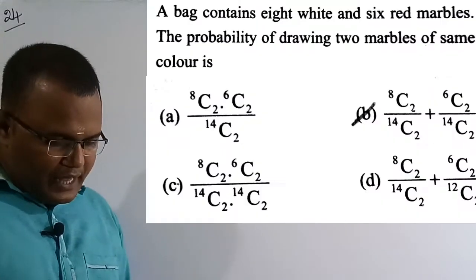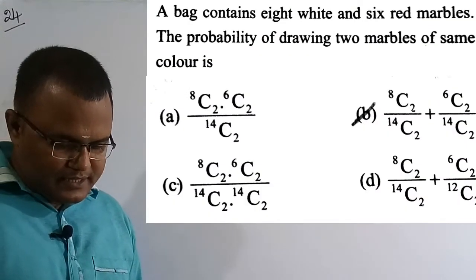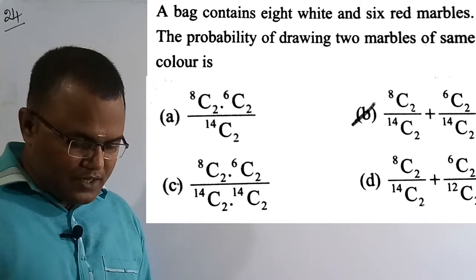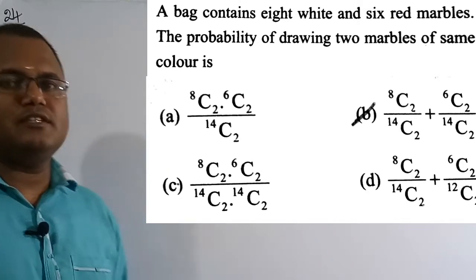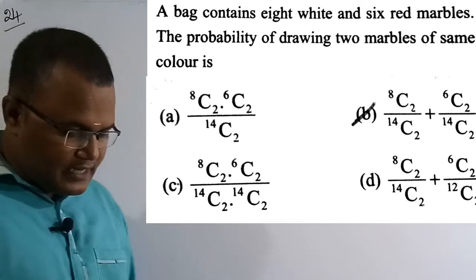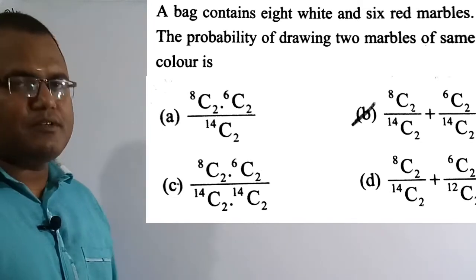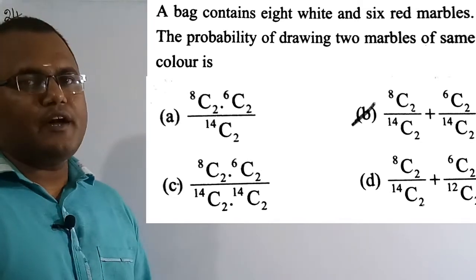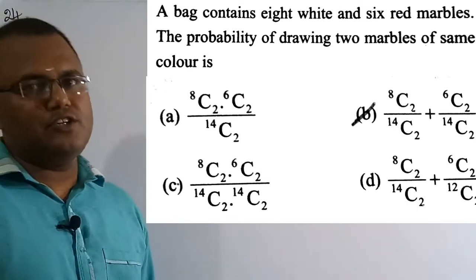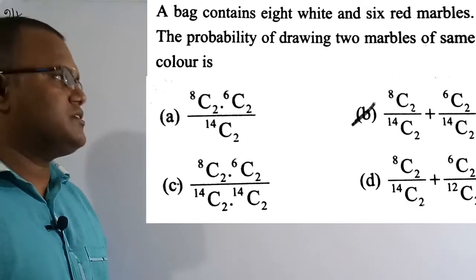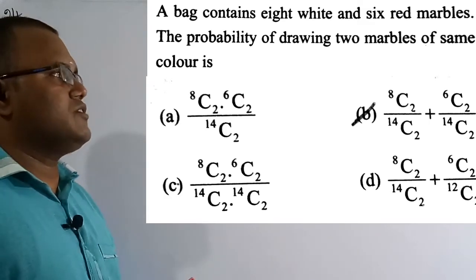See the question here. A bag contains 8 white and 6 red marbles. The probability of drawing 2 marbles of same color is, see there is a bag. In that bag there are 8 white and 6 red marbles. So what is the probability of drawing 2 marbles of same color? We need to figure out. So out of these 4 options, option B is the correct solution of this question. So let's solve this numerical.